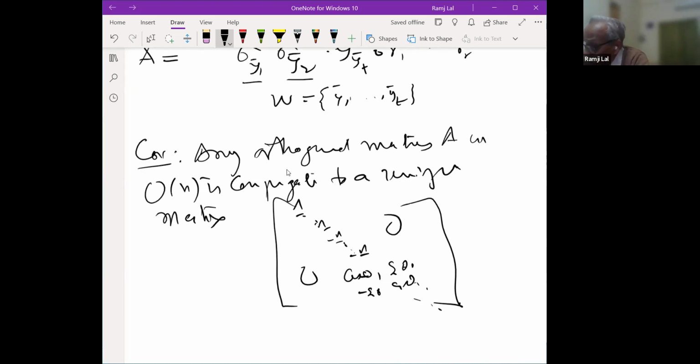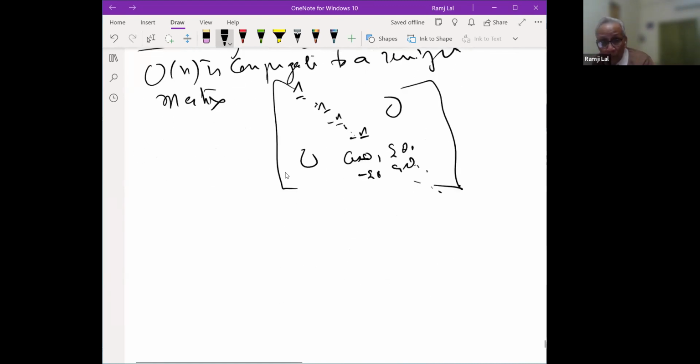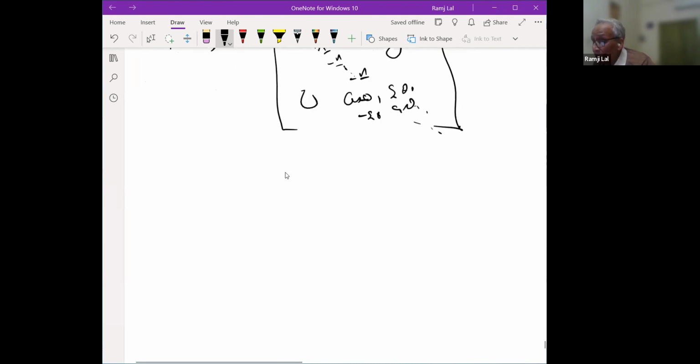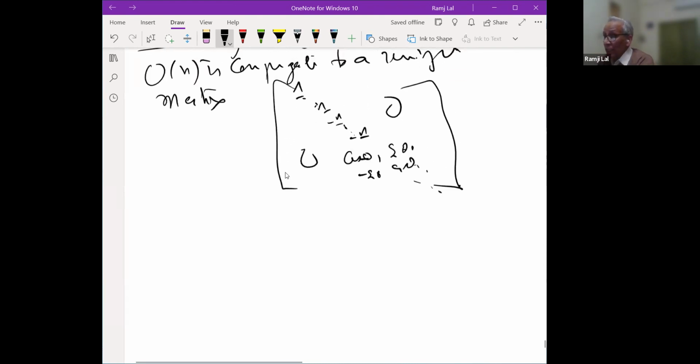Every matrix A is conjugate, not only in GLn, I am talking about conjugate in On, because those bases which we have taken form an orthonormal basis of Rn. So that is conjugate in On. So we have described the conjugacy classes here, the conjugacy classes of On.